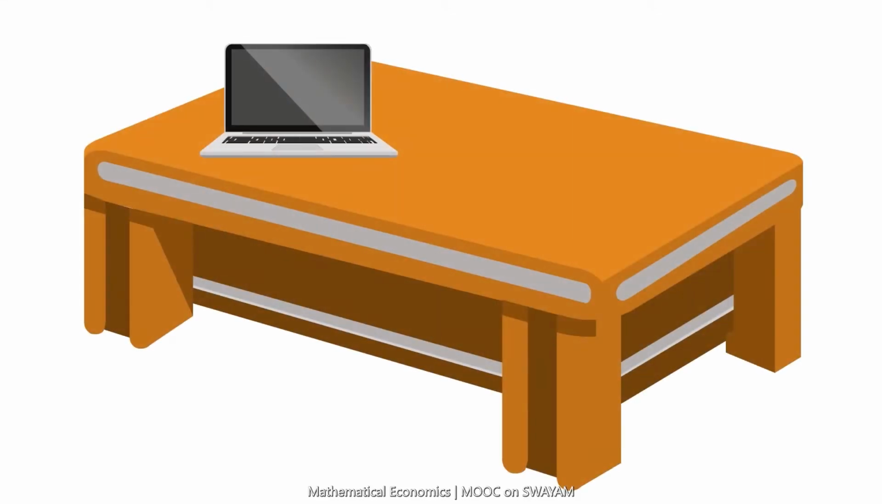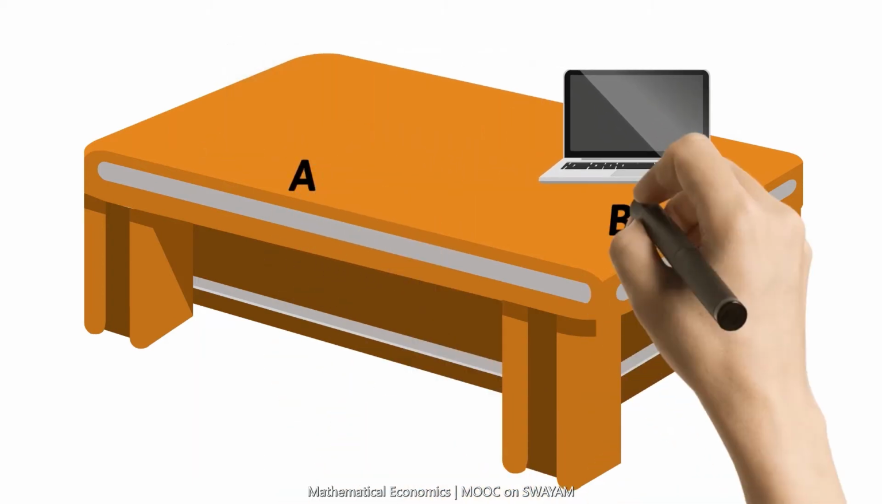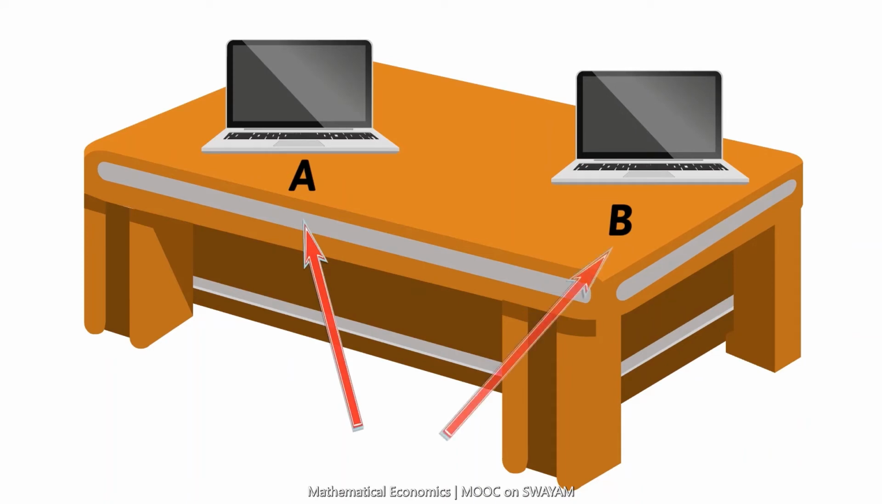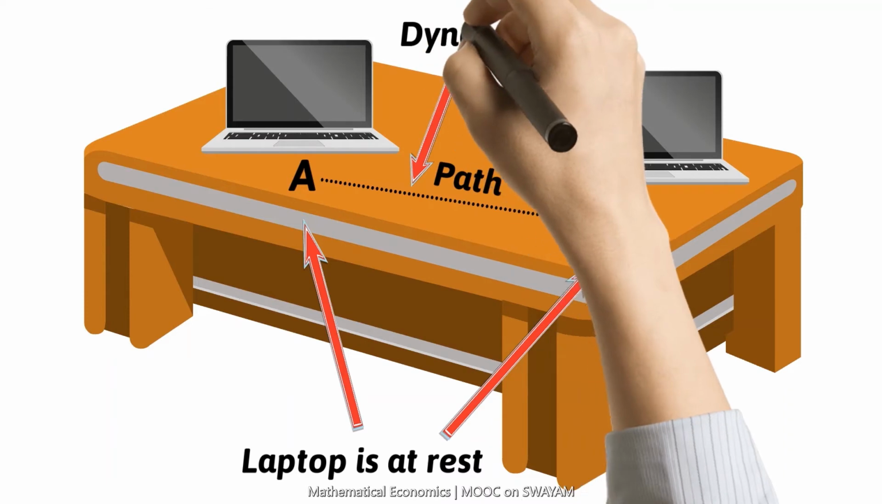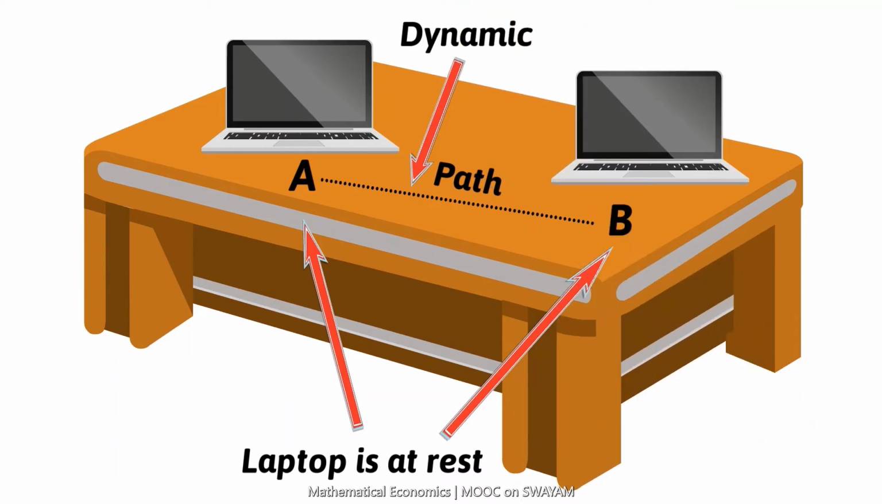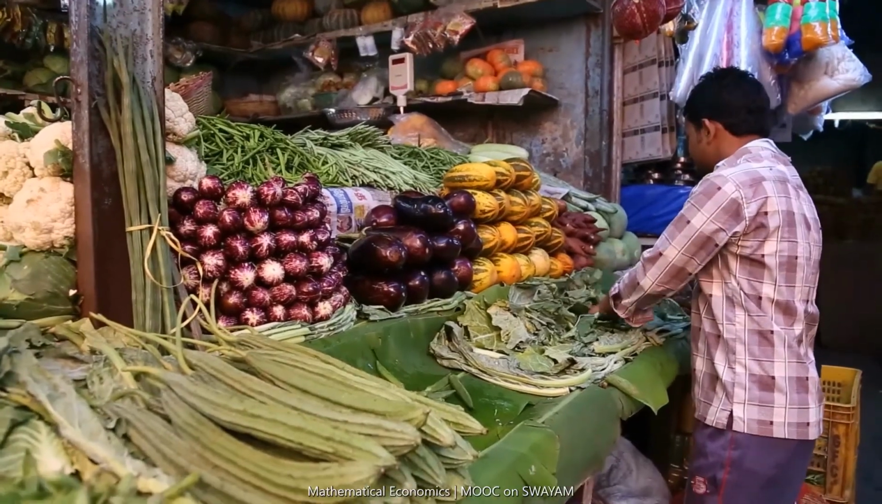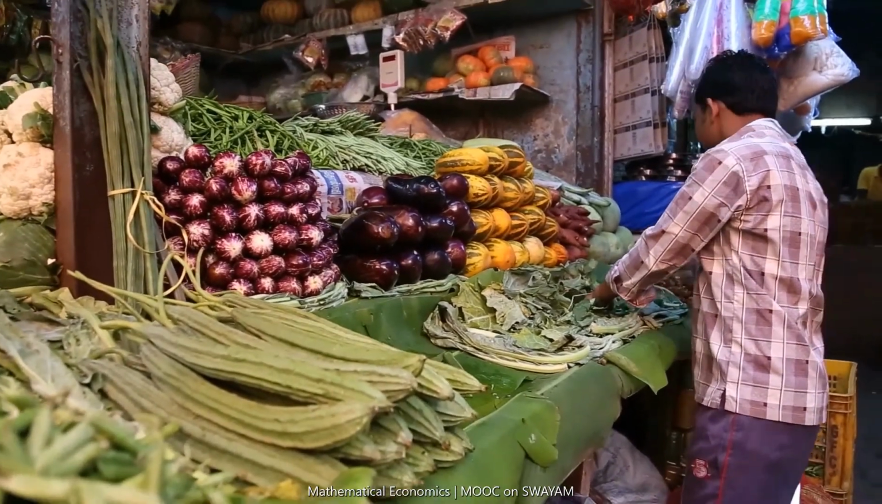Consider the laptop on the table again. If the laptop moves from point A to point B, at each point A and B, the laptop is at rest or static. But the path traversed from point A to B is dynamic. Economic variables that are studied under dynamic setting is economic dynamics.